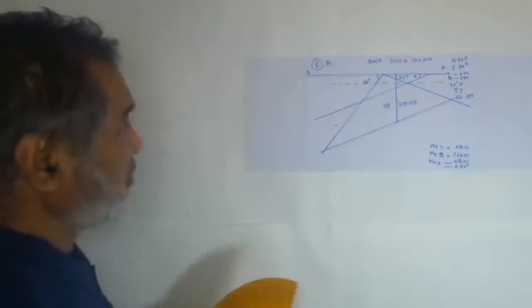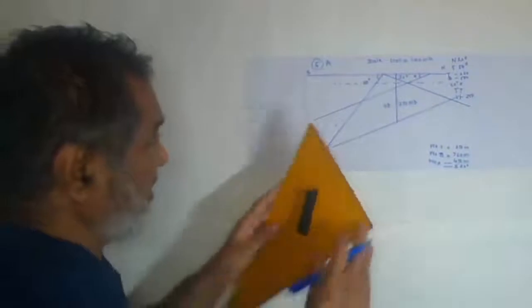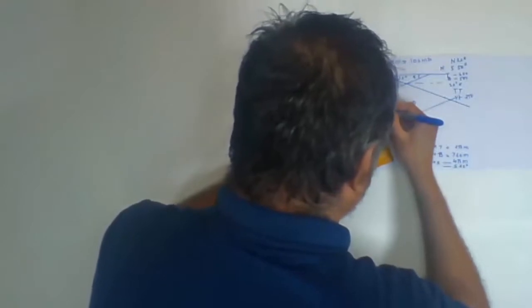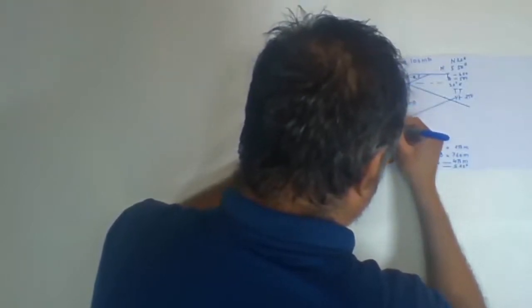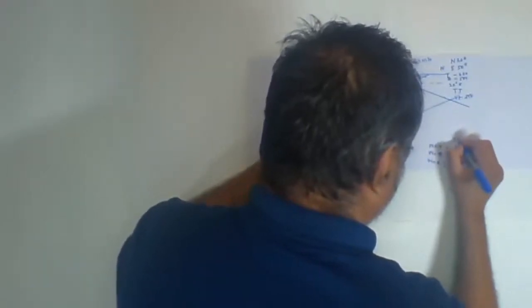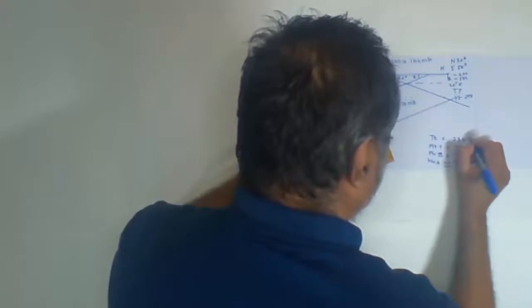And the true thickness, the last answer which we have to find out. Take a perpendicular distance between the top and bottom bedding plane. Join the line. 1 centimeter, 2 centimeters, 1, 2, 3. 2.3, that is 230. So the true thickness will be 230 meters. So this is what we have, problem number 6.